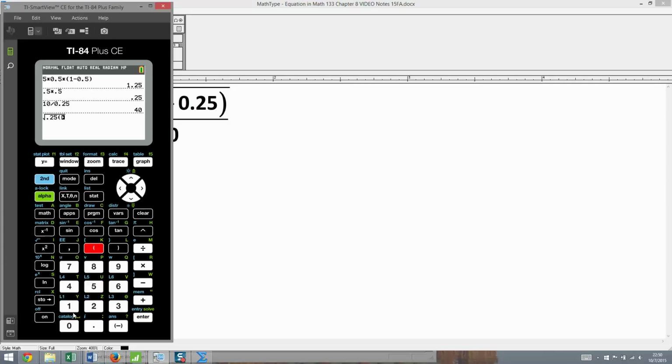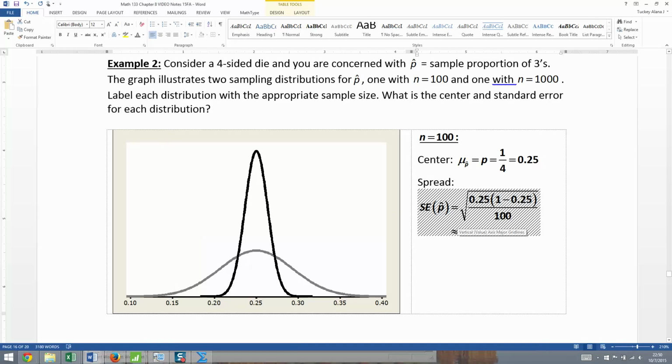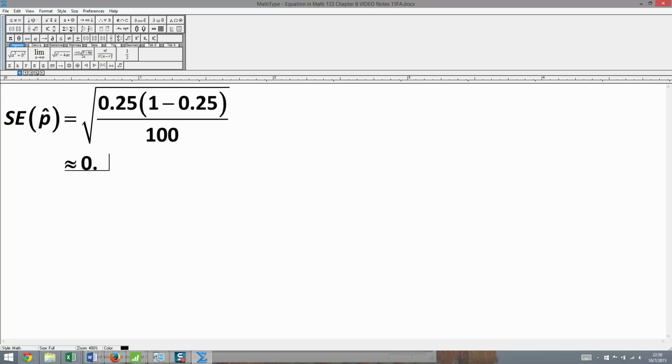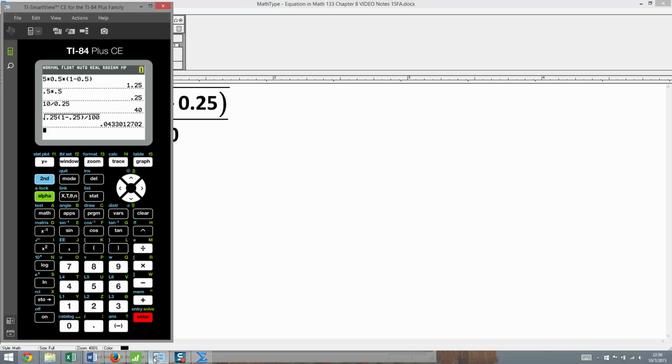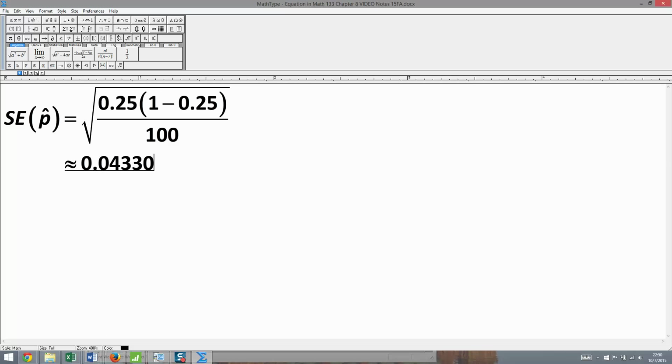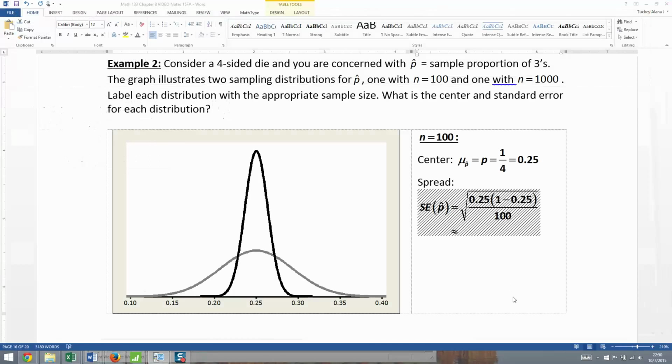Square root, 0.25 parentheses 1 minus 0.25, close that parentheses, divided by 100. You have to make sure that everything you're typing is underneath that square root because the whole fraction is under the square root. So you want to see that little square root bar extending over your 100. And then you press enter, and you get 0.0433. I'm going to write that. And actually for these ones, I like to do about 6 decimal places because you can lose accuracy real fast with proportions.